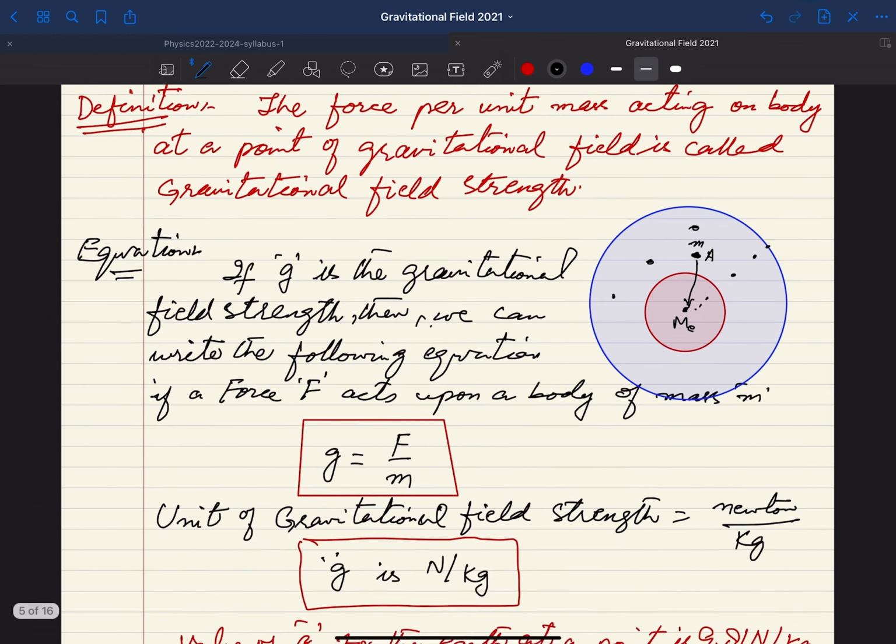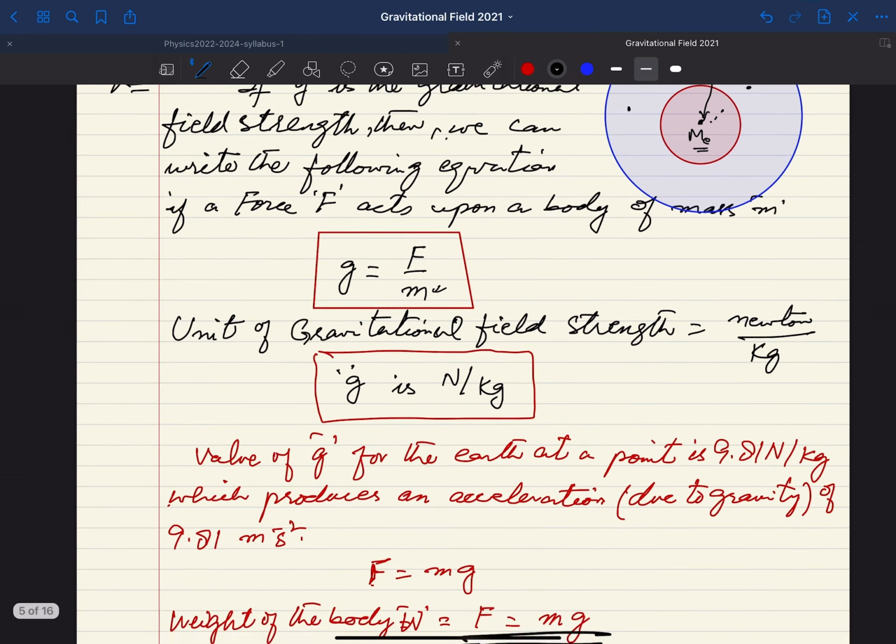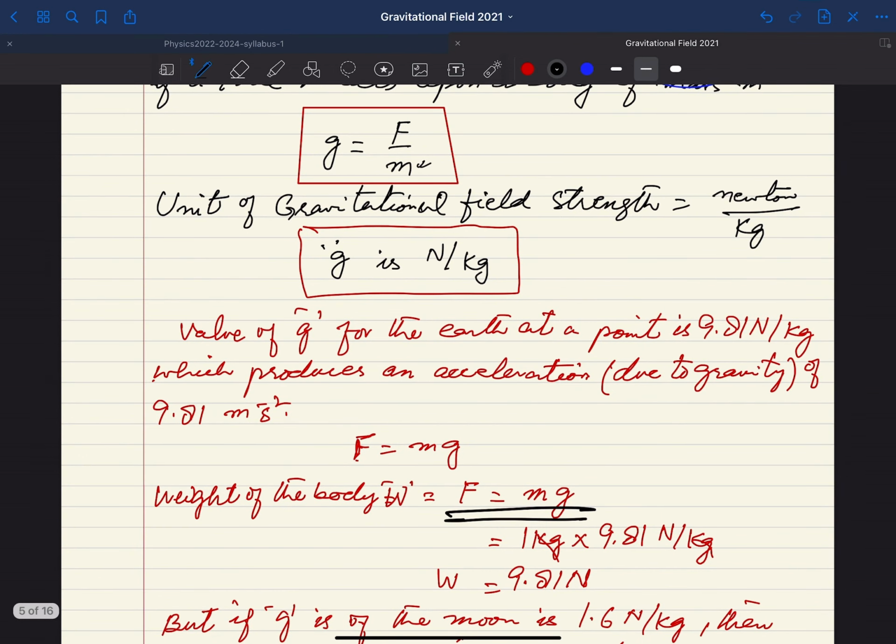As far as the definition is concerned, we have discussed it already: if g is the gravitational field strength, then you can write the equation for gravitational field strength as F over m, where F is the force due to the source, the source being the earth in this case, and m is the mass placed at that distance. This is very important. We have also discussed that the unit of small g is Newton per kg. So the unit of gravitational field strength is Newton per kg. This is very, very important.